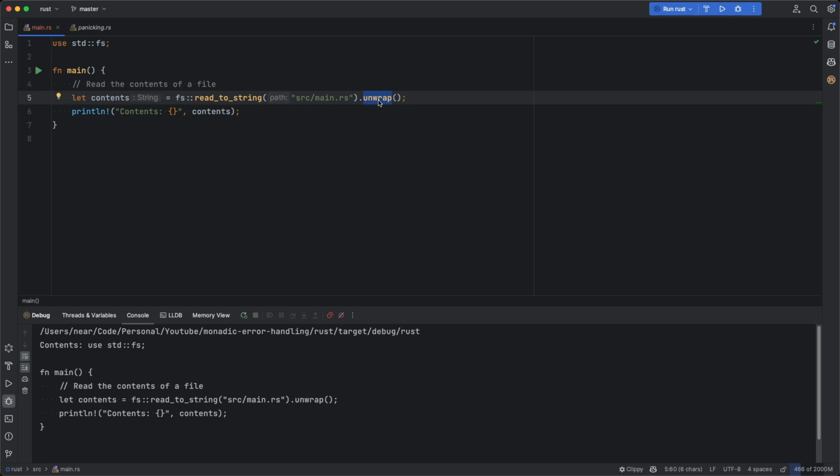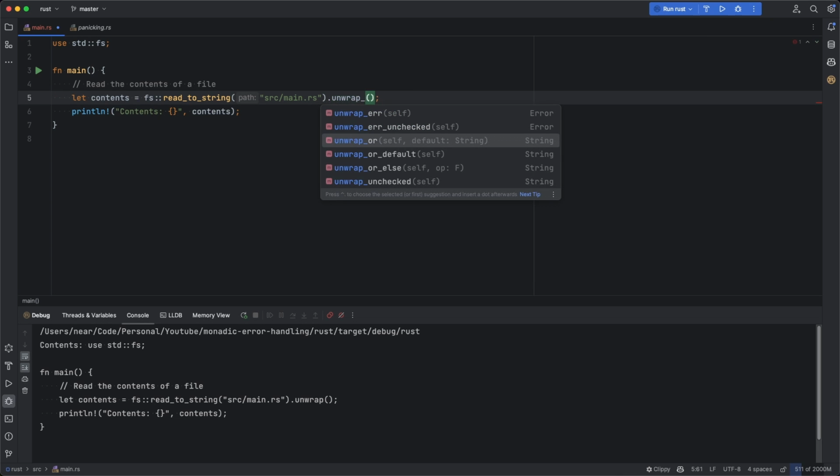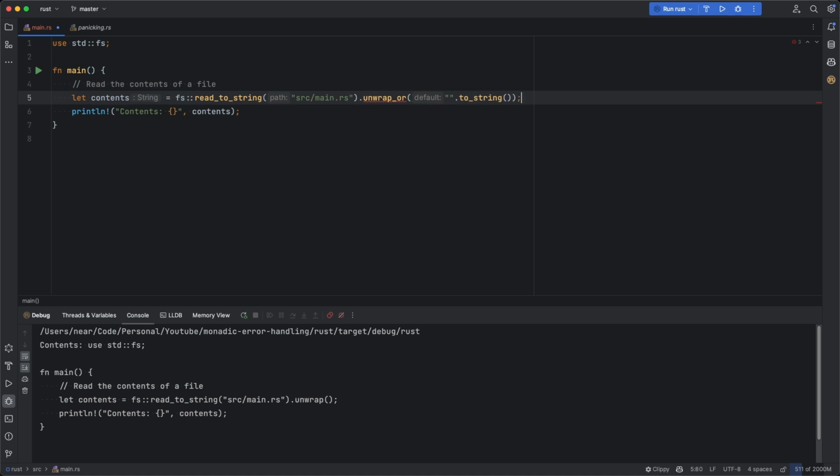Using those monads, we are forced to make a deliberate choice to introduce checks on whether the result was actually successful or not. So instead of using unwrap, we can use unwrap_or and supply a default value, say "default". So let's break this once again by saying, okay, let's try to access input.txt.